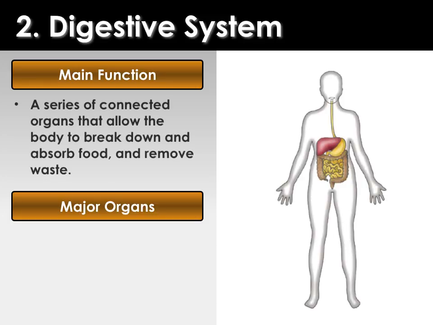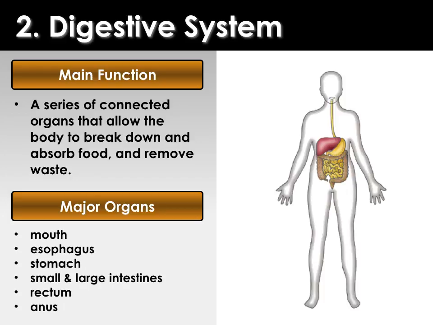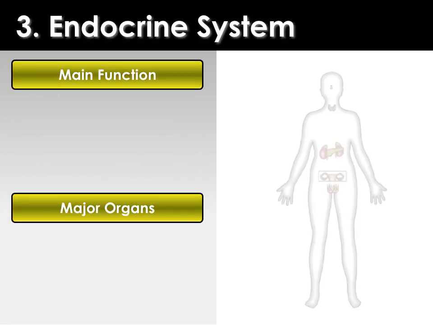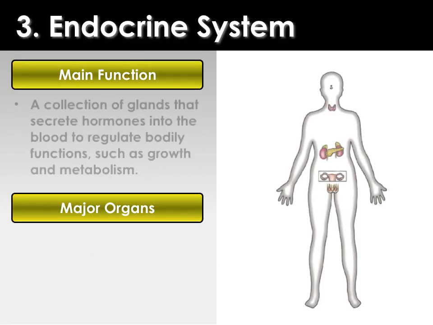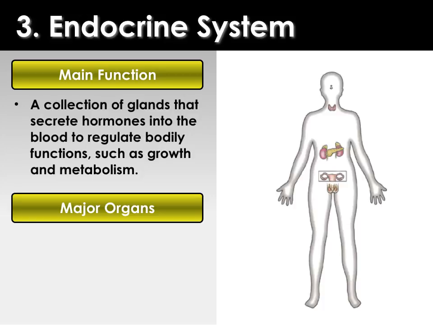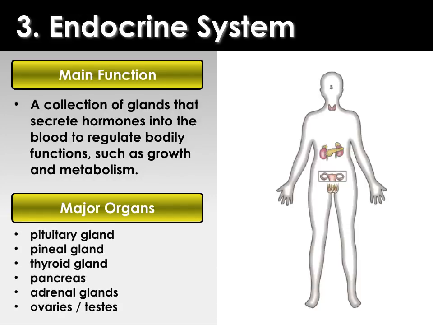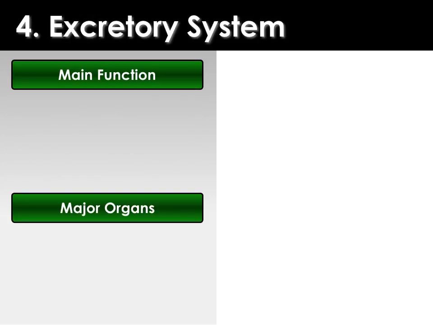Next up is the digestive system. The digestive system is a series of connected organs that allow the body to break down and absorb food and also remove waste. The major organs of the digestive system are the mouth, esophagus, stomach, small and large intestines, rectum, and anus. The endocrine system is next. The endocrine system is a collection of glands that secrete hormones into the blood and regulate bodily functions such as growth and metabolism. The major organs that you would find in the endocrine system are the pituitary gland, pineal gland, thyroid gland, pancreas, adrenal glands, and also the ovaries and/or testes.